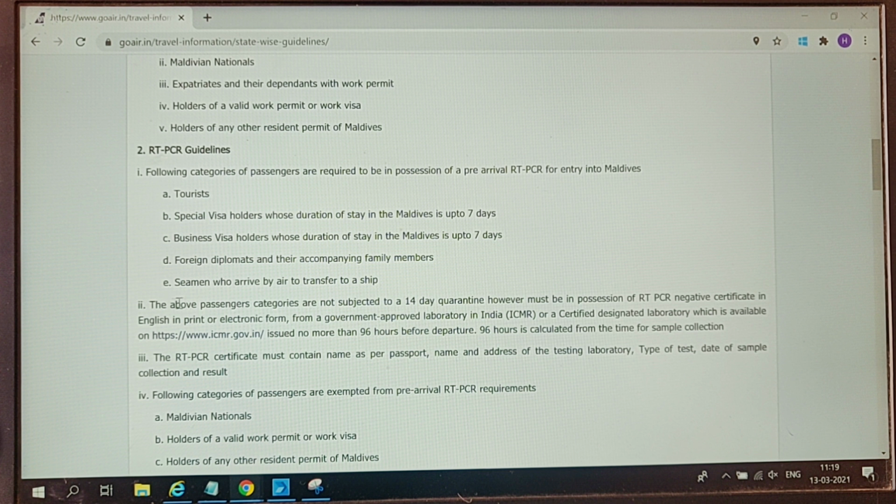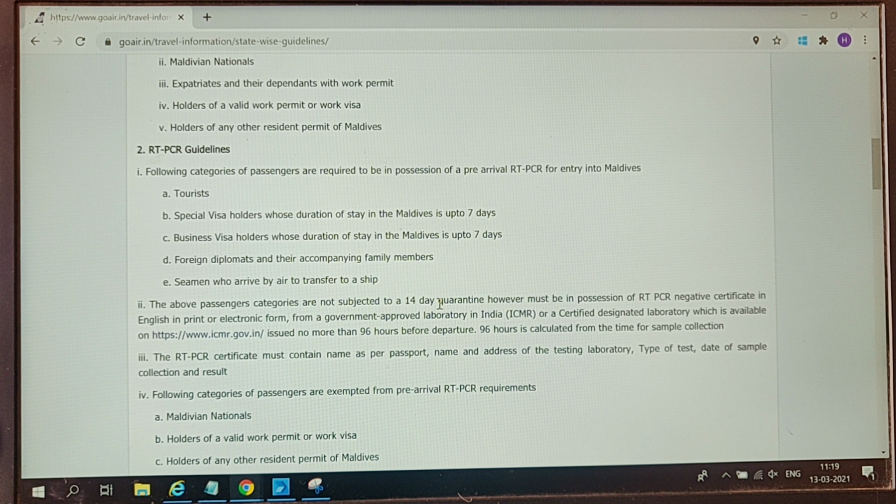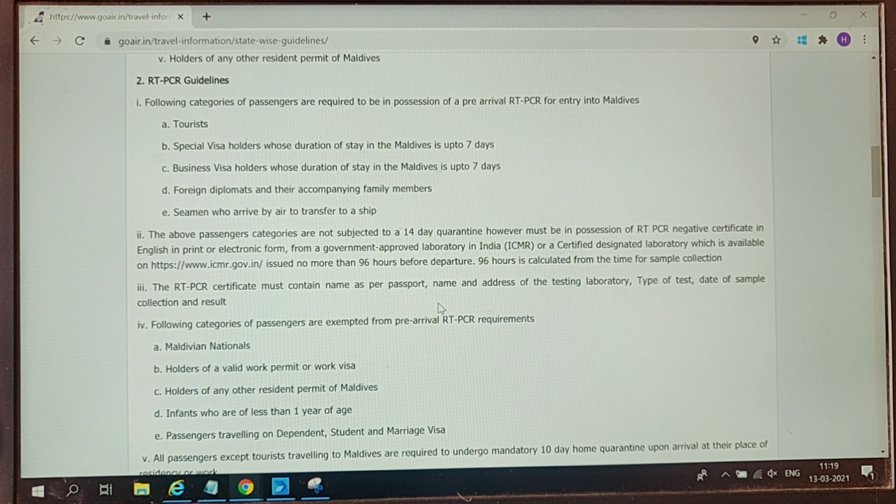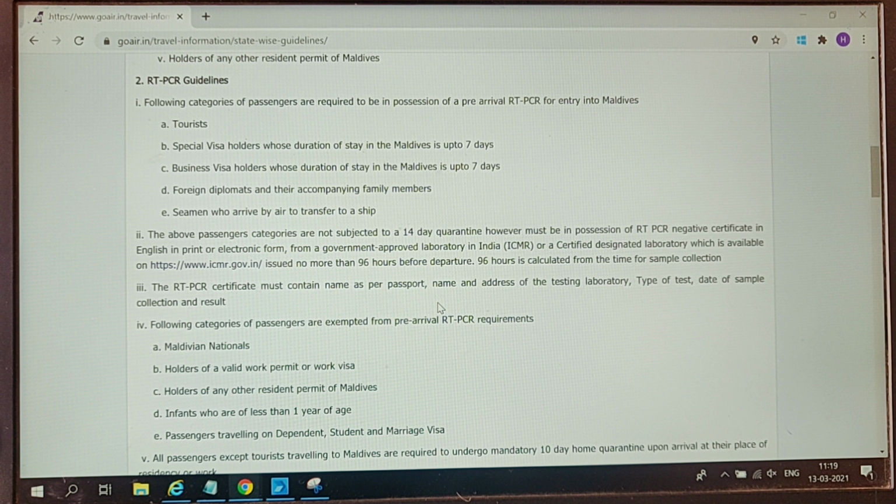See, they have also mentioned the above passenger categories are not subject to a 14 days quarantine, however must be in possession of RT-PCR negative certificate. So basically आपको क्वारंटीन नहीं किया जाएगा 14 दिन के लिए unless and until you have the RT-PCR negative certificate. So you need to follow all the RT-PCR guidelines. You need to read carefully.